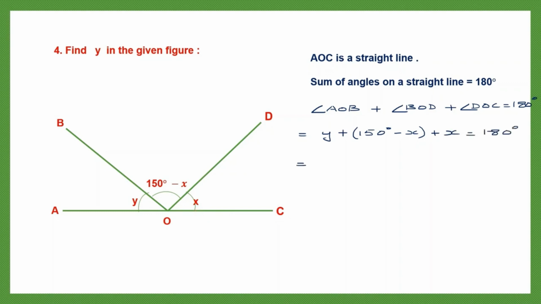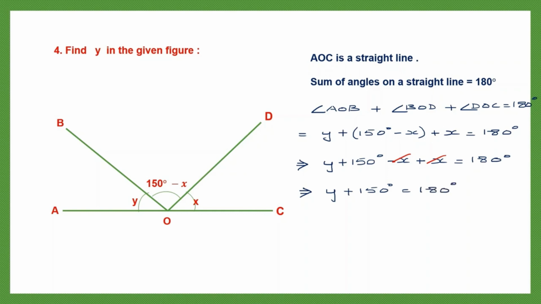So here let's open the brackets. Now when you have a plus sign before the bracket, there won't be any change in the sign of whatever's inside the brackets. So that will be plus 150 without a change, minus x also no change. Then we write the rest, that is plus x is equal to 180 degrees. Now here we need to find the value of y, isn't it? So before that, let's simplify whatever's inside. Now if you look at this, minus x and plus x, minus x plus x is equal to 0. So they will get cancelled. So here we only have y plus 150 degrees is equal to 180 degrees.